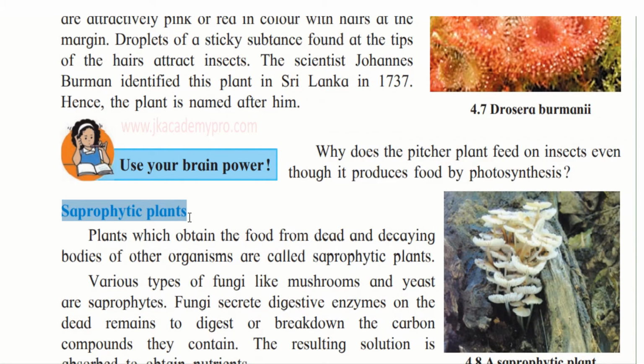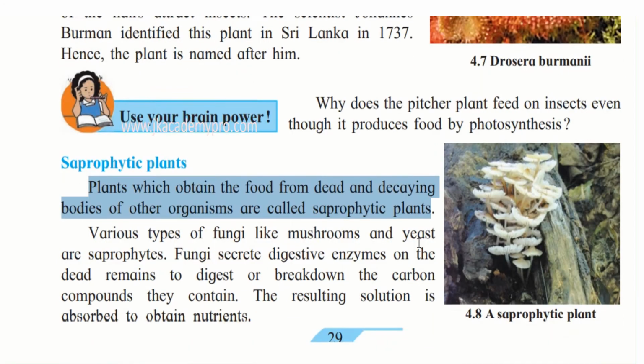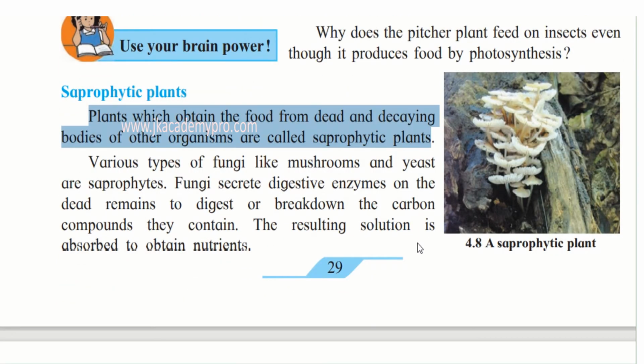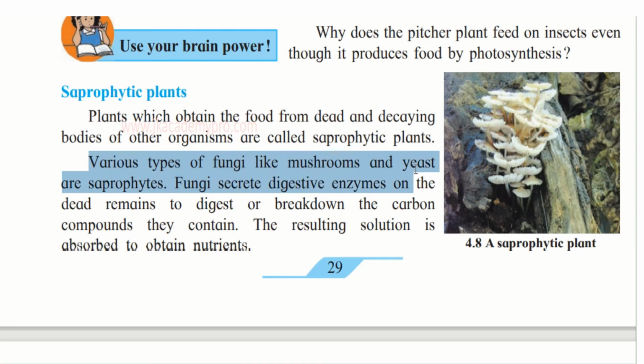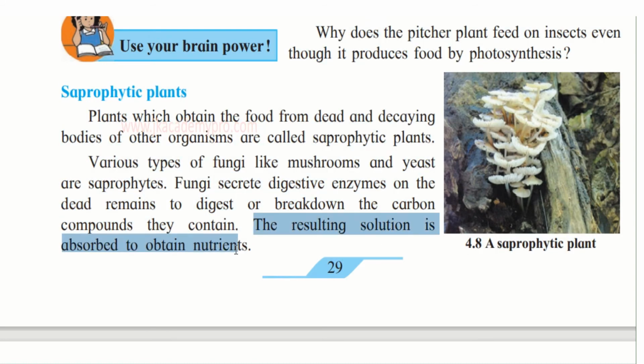Now, saprophytic plants. Plants which obtain food from dead and decaying bodies of other organisms are called saprophytic plants. If you look at the picture, we have seen mushrooms and all that growing on dead and decaying matter. So, mushrooms are the best examples of saprophytic plants. Various types of fungi like mushrooms and yeast are saprophytes. That is, fungi secrete digestive enzymes on the dead remains to digest or break down the carbon compounds they contain. So the resulting solution is absorbed to obtain the nutrients.